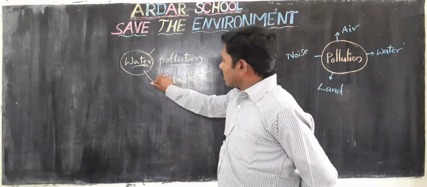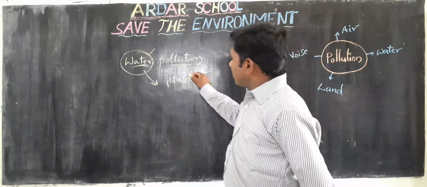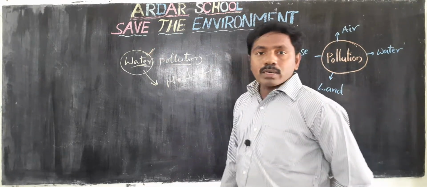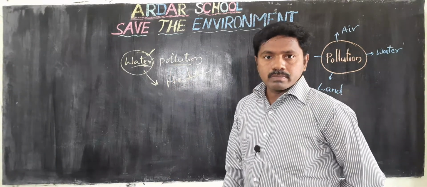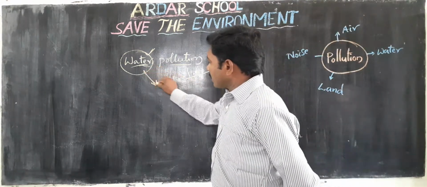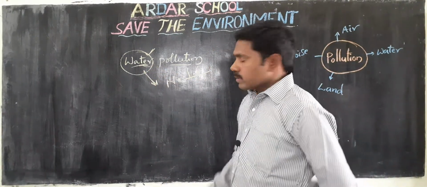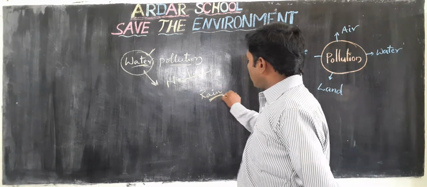We are using water in so many ways, but through human activities, water also gets polluted. How do you know, children? So listen. What is the main source of water? Yes, rain. Rain is the main source of water.